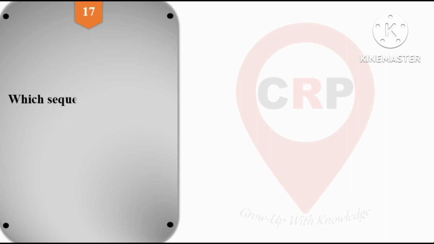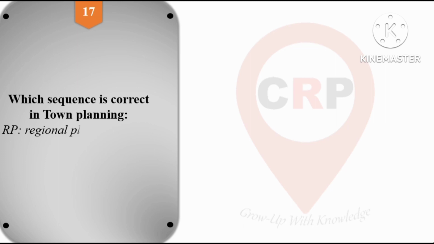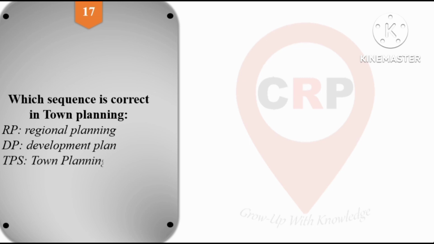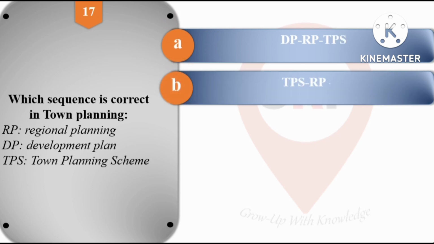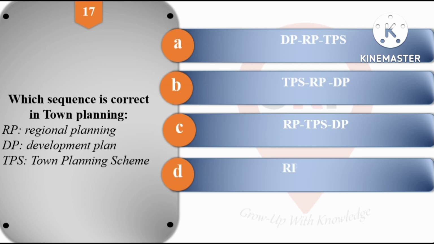So next question, question number 17. Which sequence is correct in town planning? Here RP means regional planning, DP means development plan, and TPS means town planning scheme. So we have to choose which sequence is correct. First is DP, RP, TPS; second is TPS, RP, DP; option C is RP, TPS and DP; and option D is RP, DP and TPS. So the right answer is option number D, that is regional planning, development plan, and after that town planning scheme.